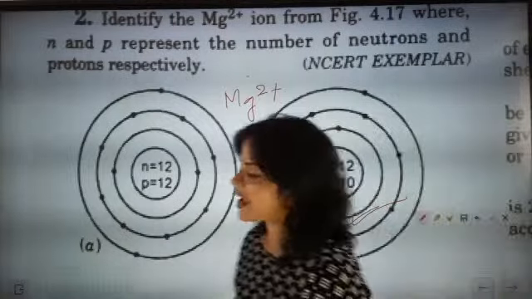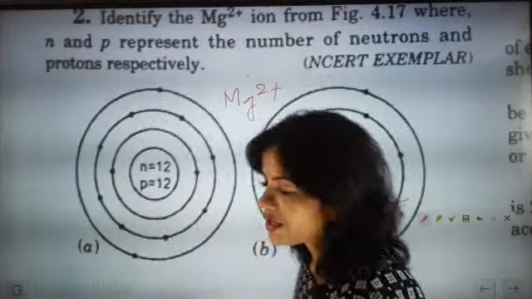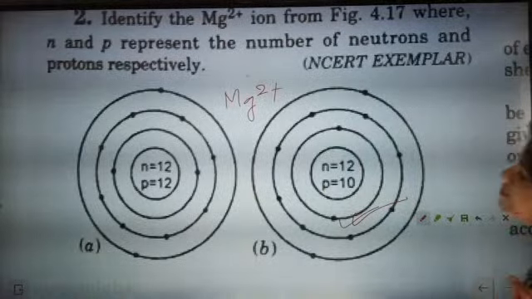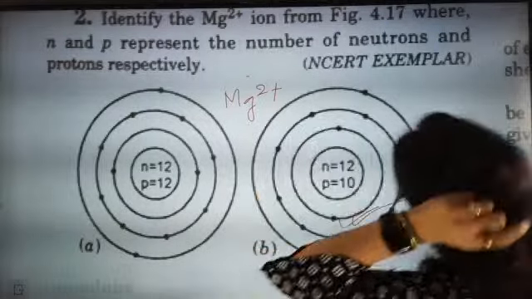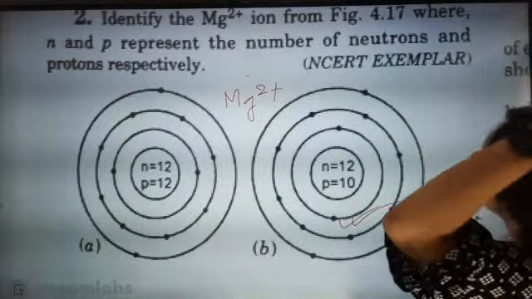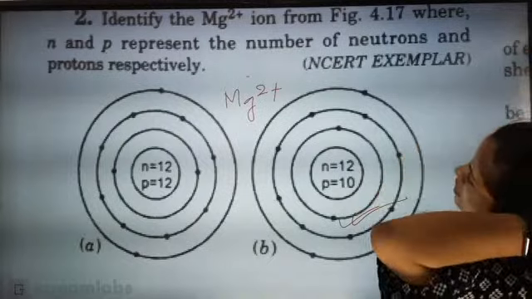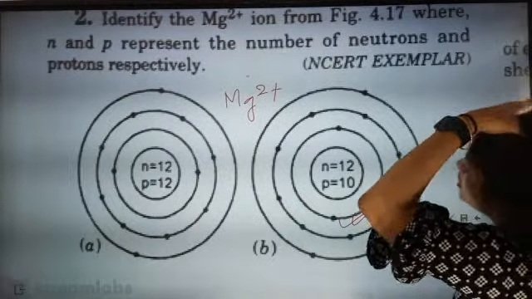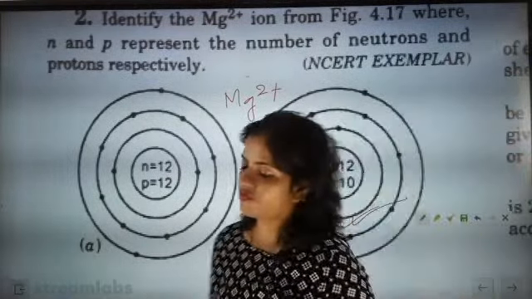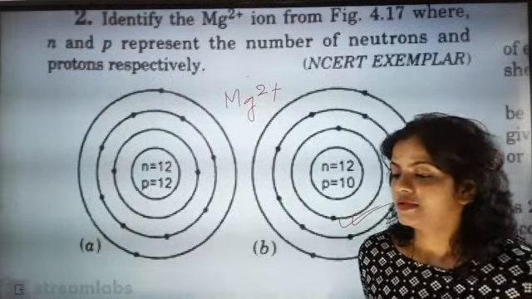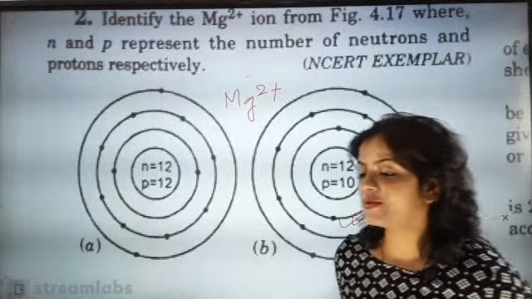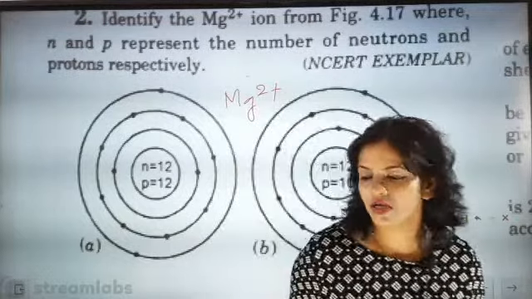in an ion, if we are going to talk about it, one mistake is there. Okay, fine. Identify the Mg2+ ion from the figure where N and P represent the number of neutrons and protons respectively. Okay, fine. I'm just keeping my mouth shut for a minute because I speak a lot.